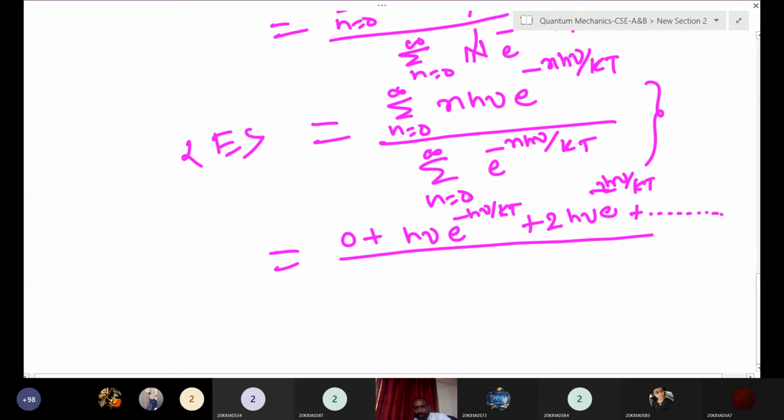If you substitute n equals 0, what is the value here? 1. Yes, good. e to the power of 0 means 1. And then e to the power of minus h nu by kT, and e to the power of minus 2h nu by kT. Like that this will also continue up to infinity.